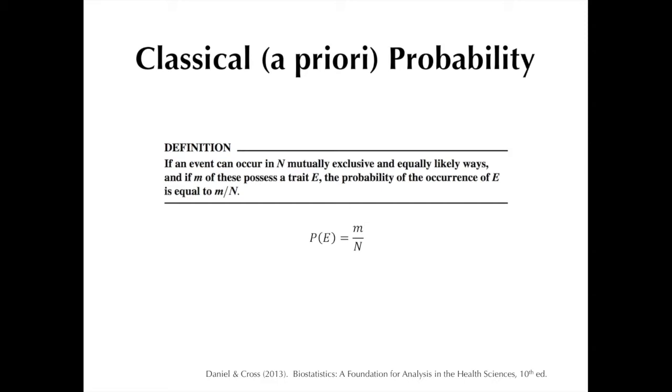Similarly, if the trait of interest is the suit of spades, the probability of picking a spade is 13 over 52 or 25%. Now take note that each card has an equal probability of getting picked or selected. This type of probability is also called the a priori probability, because it is computed by logically examining already existing information. In the case of a deck of cards, we already know beforehand that there are 52 playing cards all in all, there are 4 jacks, each representing each suit, and there are 13 cards with the suit of spades. By using this information, we were quickly able to determine the probability.